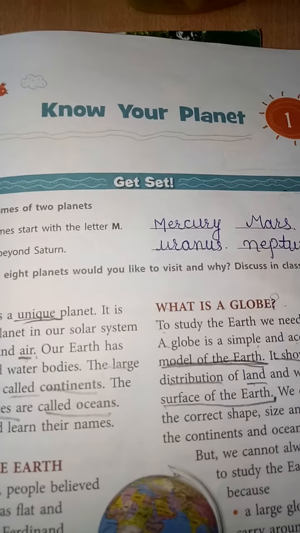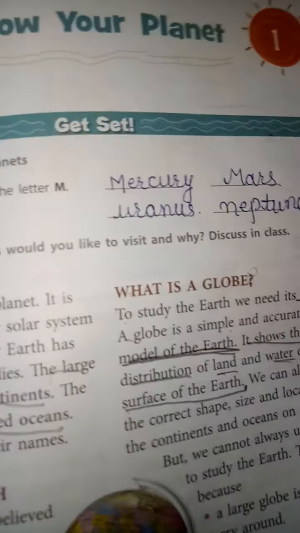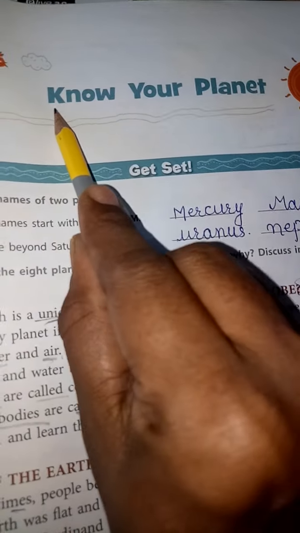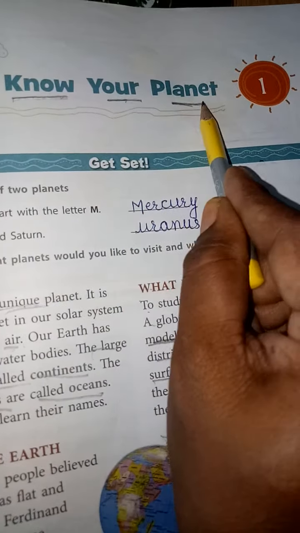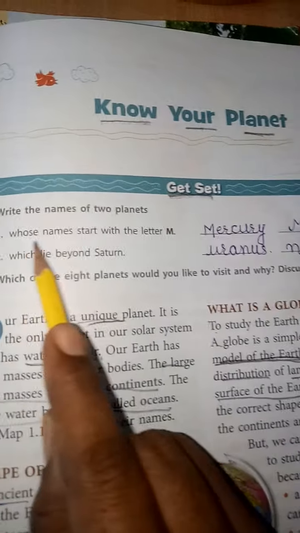Let us start the reading of the first lesson. What is the name of our lesson? Know Your Planet. Lesson number 1. Get set ready.